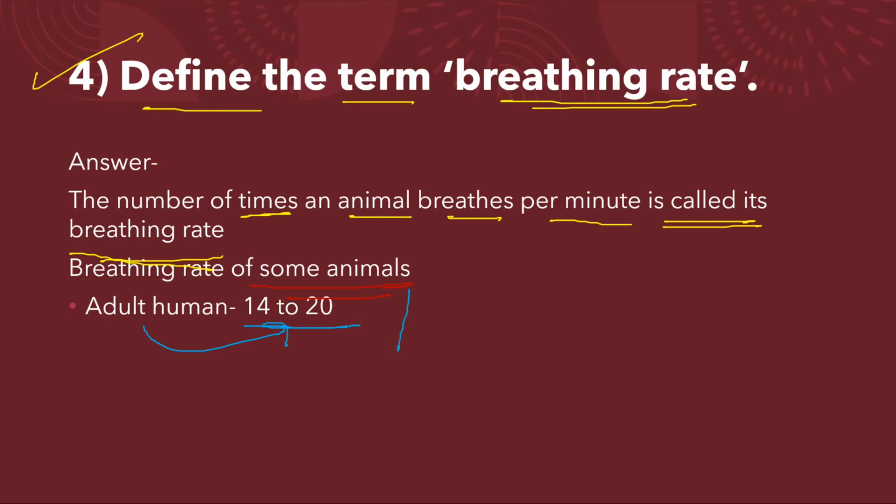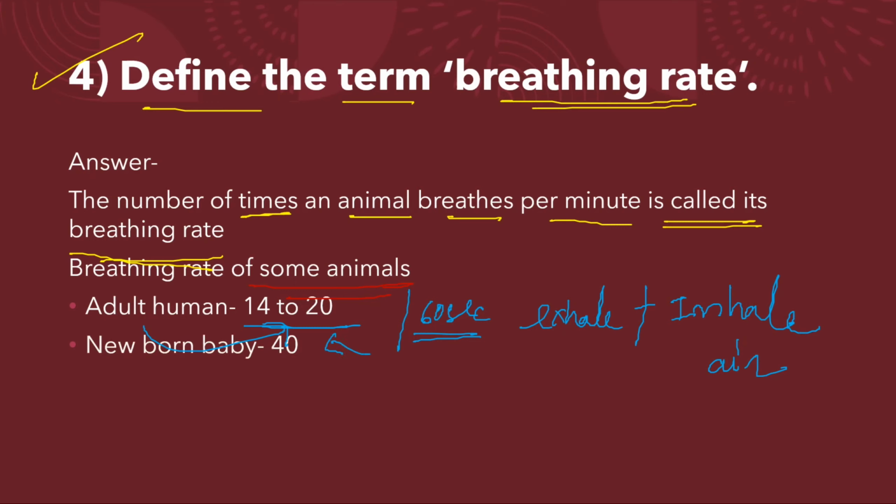So in 60 seconds, how many times can they breathe? They can exhale and inhale air 14 to 20 times. Okay, a newborn baby can breathe 40 times in 60 seconds, that is in 1 minute.